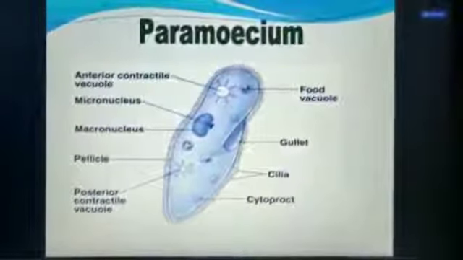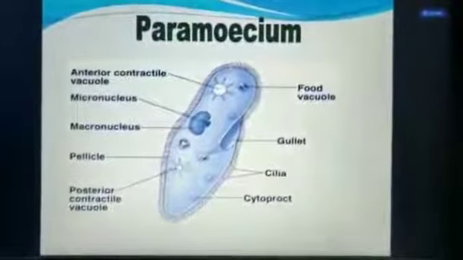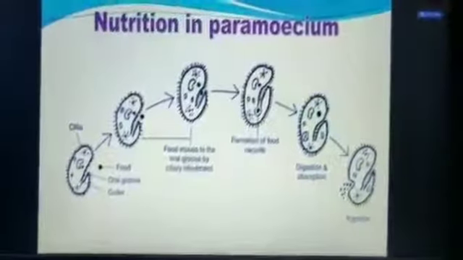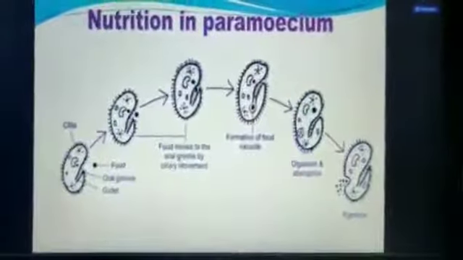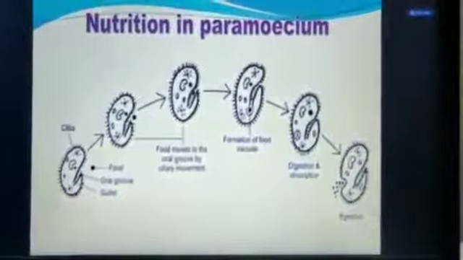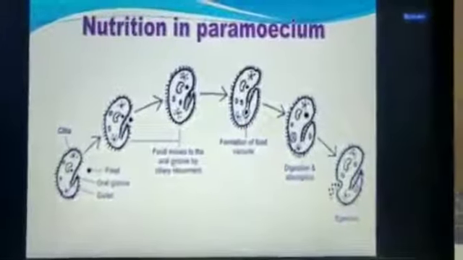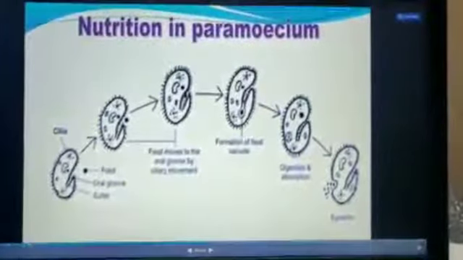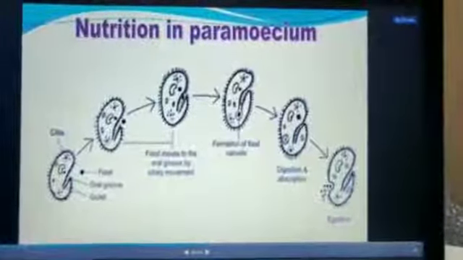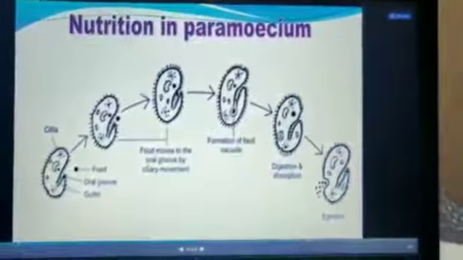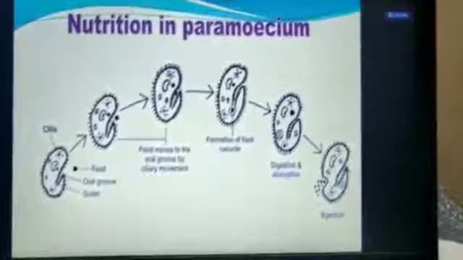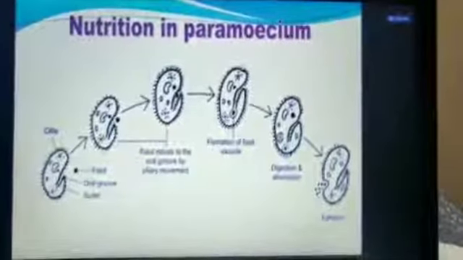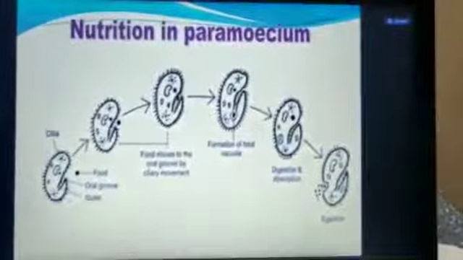You are able to see the different parts of a paramecium. The same process is followed: ingestion, digestion, absorption, assimilation and egestion. The same process is followed by the paramecium also. Amoeba and paramecium are both unicellular protozoans.